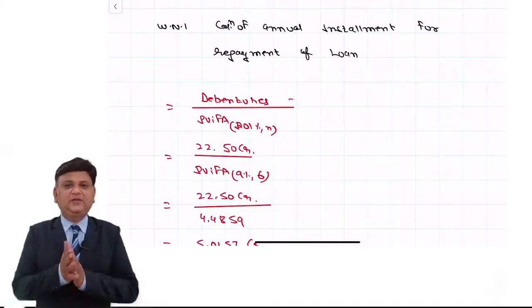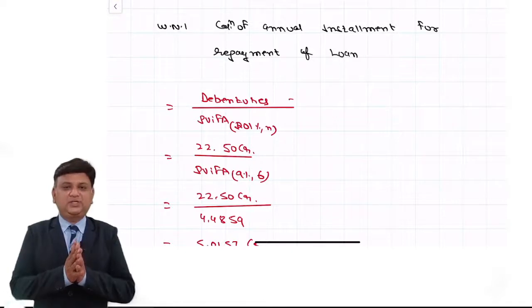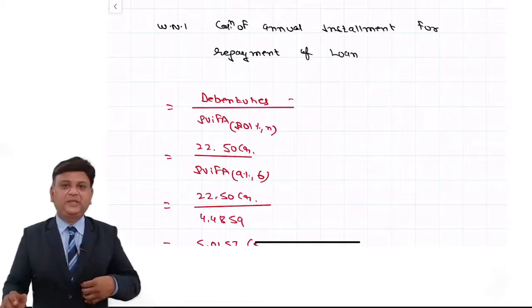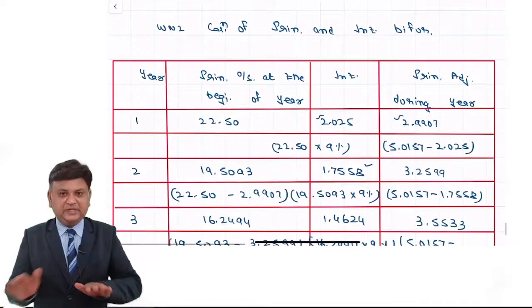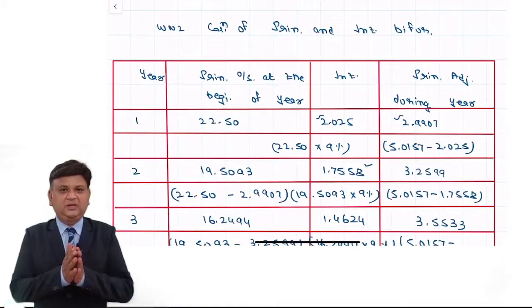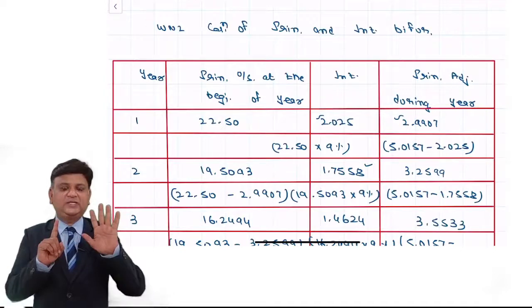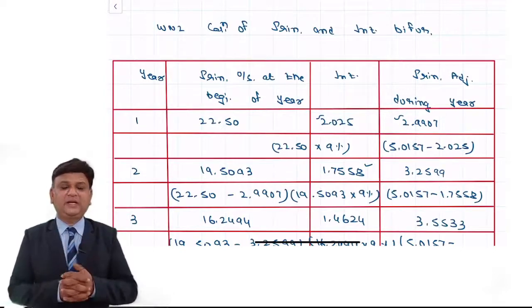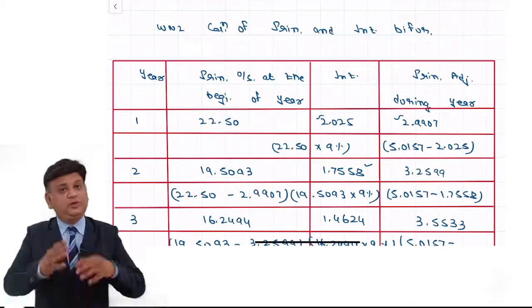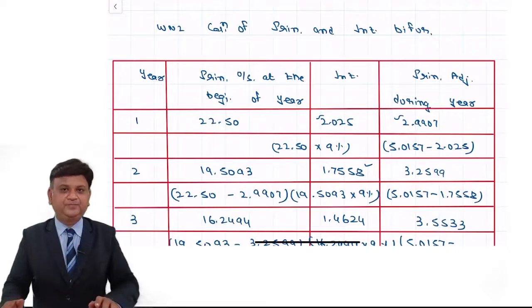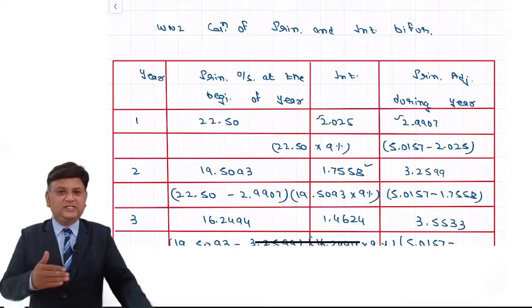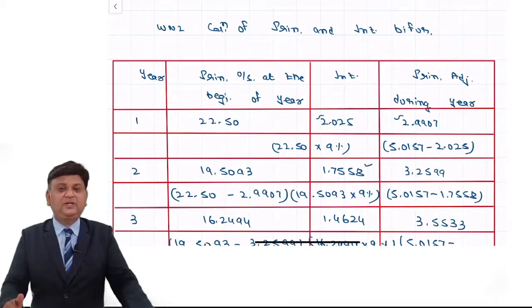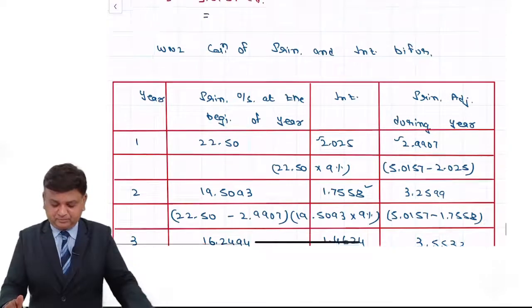The first is a kind of EMI, equal monthly installment, that we have practically. This is an equal annual installment. Then we do the principal interest bifurcation. Of course friends, we understand that over the 6 years the loan will be entirely repaid, but we don't have to do it for the entire 6 years. We have to do it only for 4 years because the question says you're required to verify that within 4 years you will be able to get a growth rate of 20% or not.